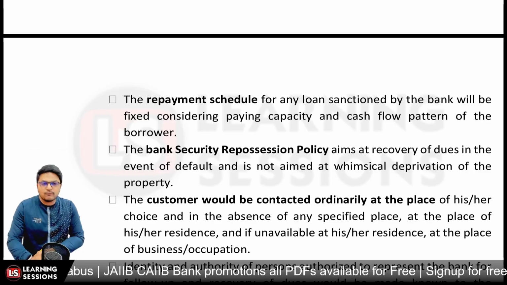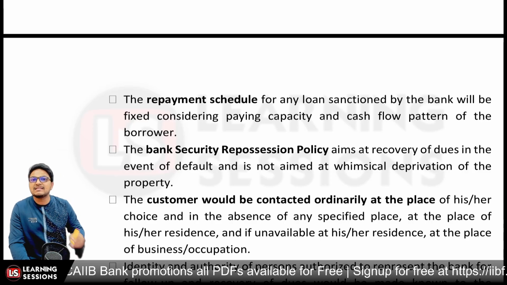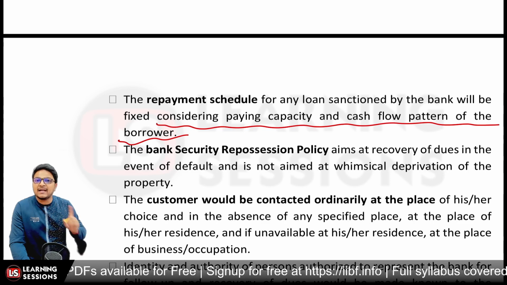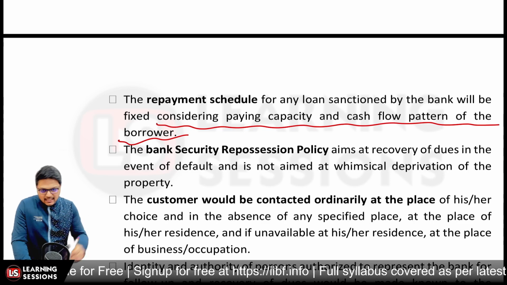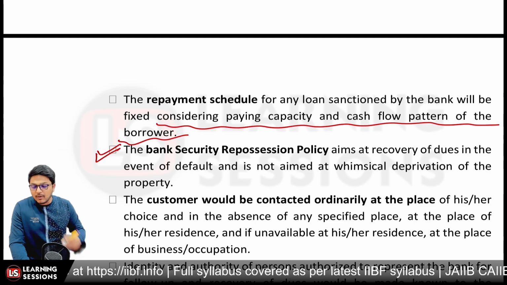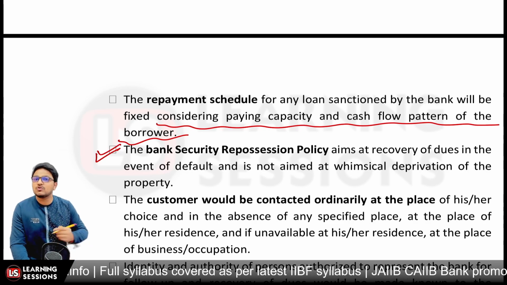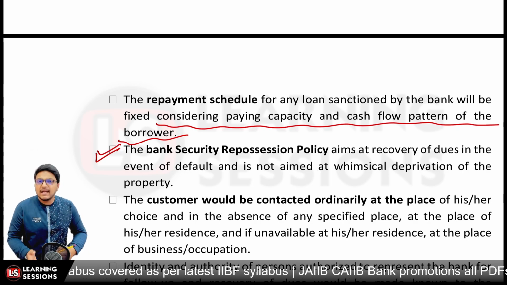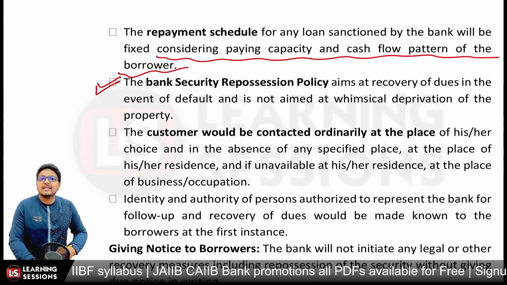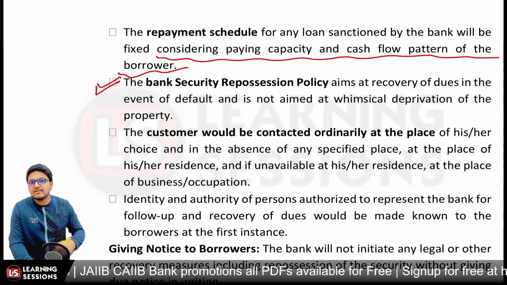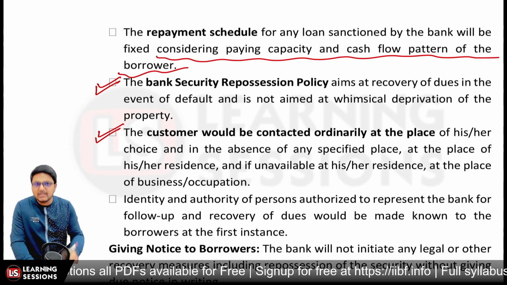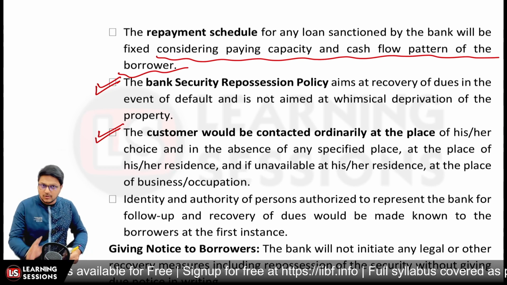Okay, so the repayment schedule for any loan sanctioned by the bank will be fixed considering the paying capacity and cash flow pattern of the borrower. That is to be considered. And further, the bank's security repossession policy must be there, so that even in the event of default, a particular procedure must be there for how the bank is going to take repossession of the security, right? And the customer would be contacted ordinarily at the place of his choice, and in the absence of any specified place, at the place of his residence, and if unavailable at the residence, at the place of business or occupation. After particularly contacting the person only, this is possible, right?